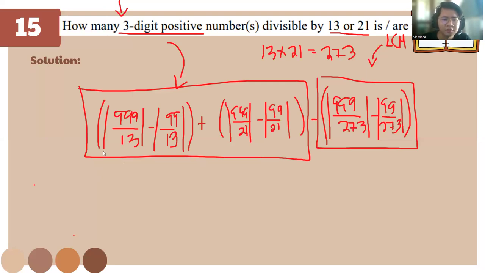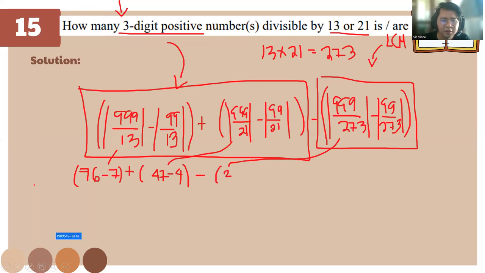For this one, it's going to be the absolute value, so we don't need to take note of the remainder. So 76 minus 7 plus this one is going to be 47 minus 4. And minus this one, this is going to be 3.